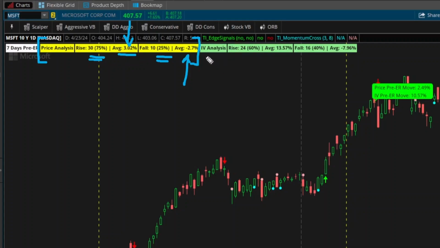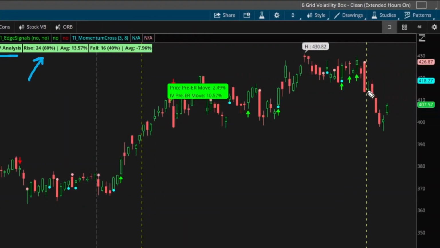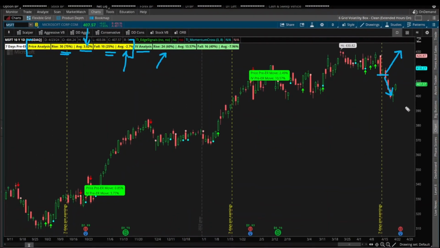If you take a look at the implied volatility now, we can see that 60% of the time, the IV tends to rise as we get closer and closer into earnings. Now, in Microsoft, with this particular earnings cycle, we can see that in the 7 days prior to earnings, instead of seeing that same bullish optimism that we're used to seeing, we instead saw a little bit more bearish pressure, something that we didn't expect to see.